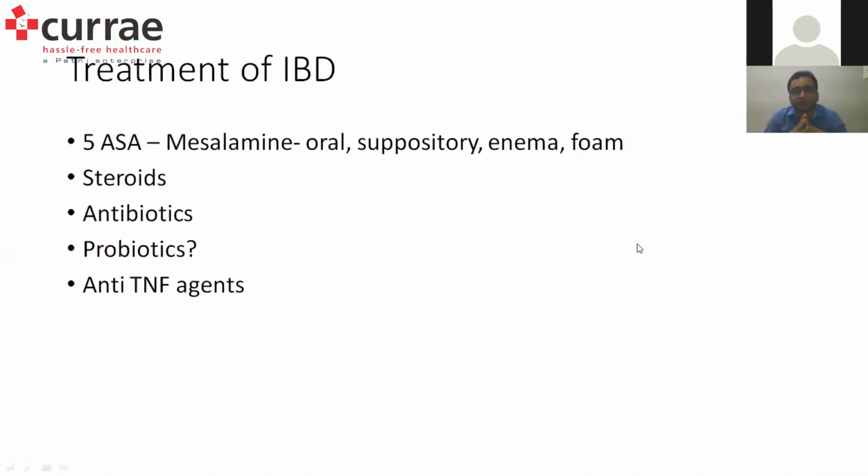So, treatment of IBD, just in brief. Most important for ulcerative colitis would be 5-ASA, that is mesalamine, which can be in the form of oral medicines or granules, or suppositories, enemas and foams. So the entire spectrum, depending on which area we need to treat, we can have options in the form of tablets, suppositories, foams and enemas. Steroids in severe cases or in acute inflammations, obviously to bring down the inflammation, when mesalamine does not work in cases where the severity is moderate to severe. In mild cases, mesalamine works very well.